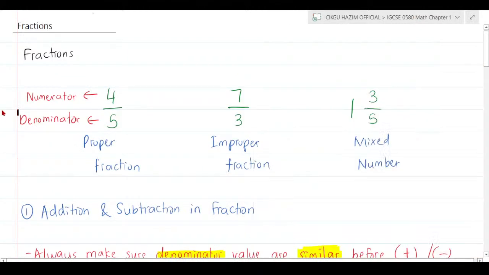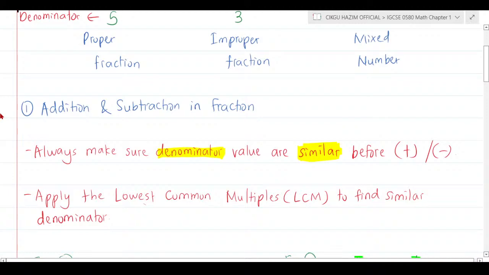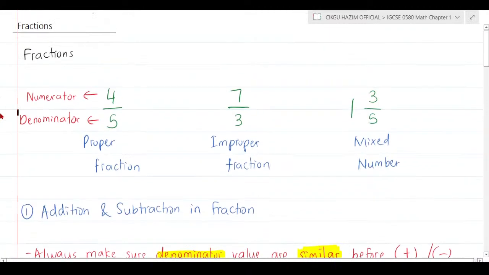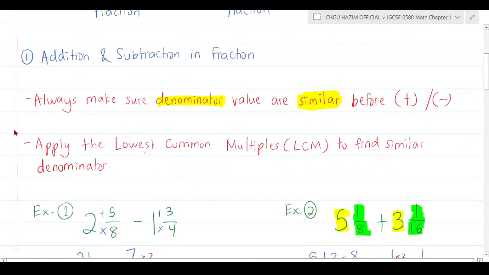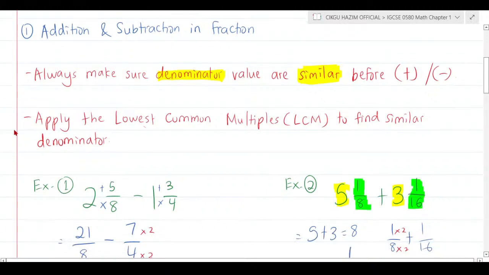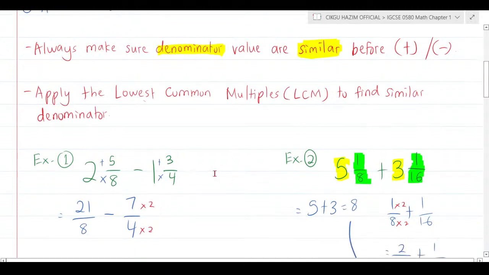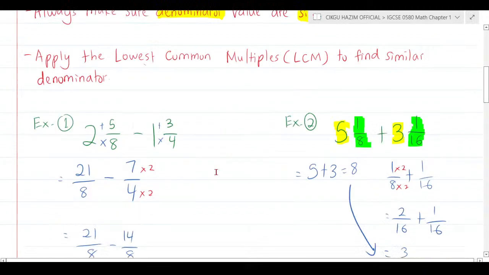And then after that, fractions. For the introduction of fractions, I'm not going to tell you that much. But please be very, very careful with addition and subtraction in fractions. Make sure for addition and subtraction, you make the denominators similar first before you do any operation. And I recommend you change everything to improper fractions first.